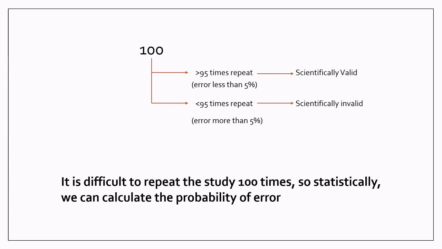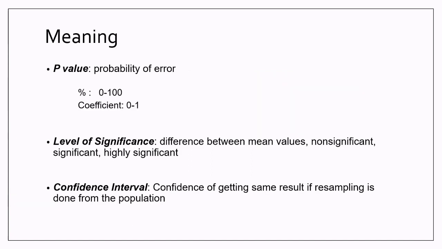But it is very difficult to repeat the study 100 times. So we can calculate the probability of error statistically. This slide shows the different terminologies that we are going to use in this video. The p-value represents the probability of error. That means how many times we are going to get a result in support of the null hypothesis. We can represent the p-value either by percentage or by a coefficient number.